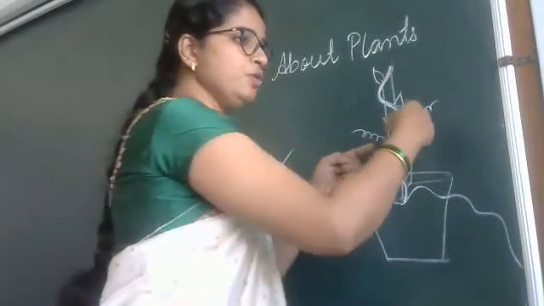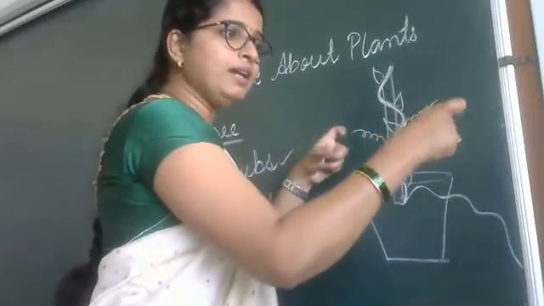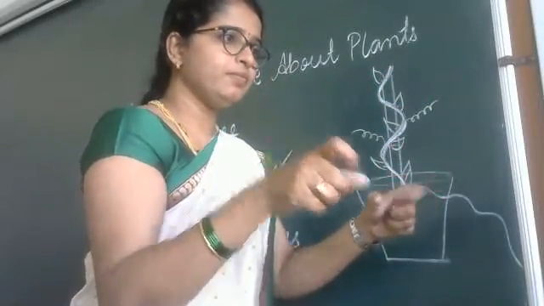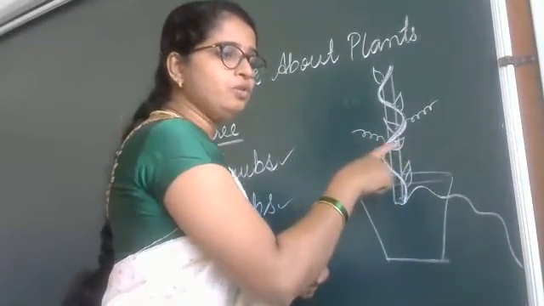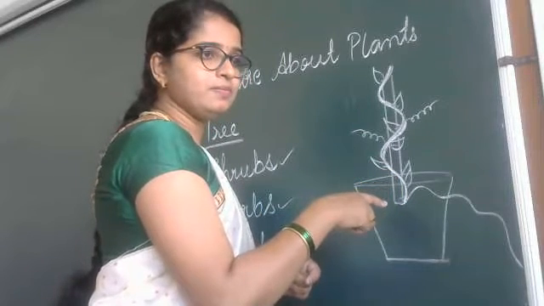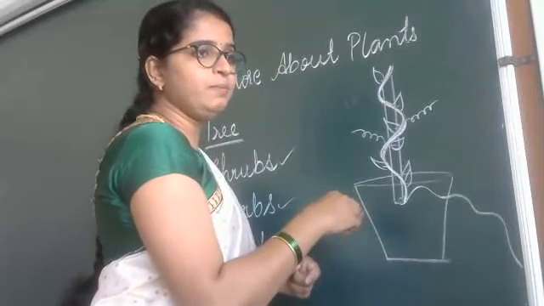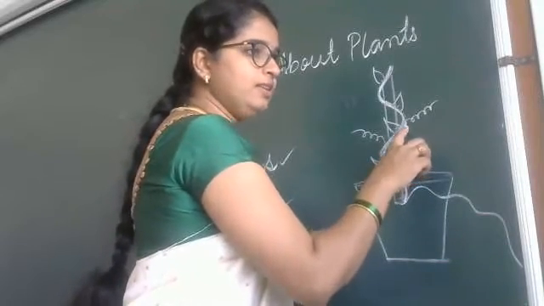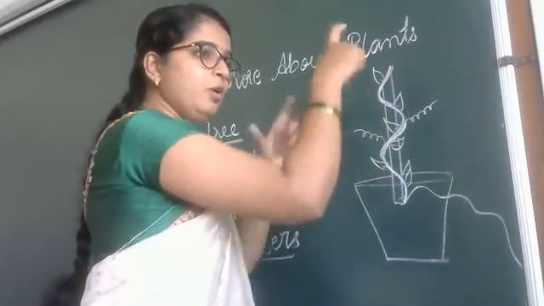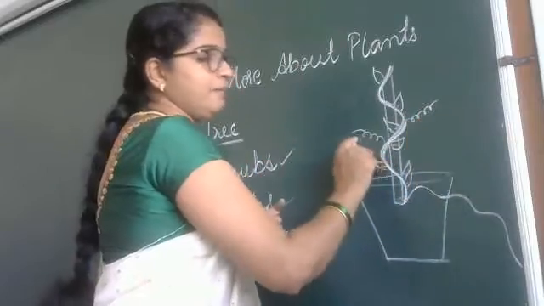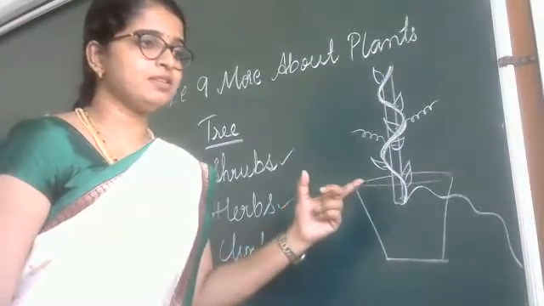This extra spring type stem holds the wall or other plants and gives a grip. Wherever you see climbers, closely observe all those climber plants. You need to observe each and everything. Observation is very, very important. You can find this spring-like stem, a small stem, which gives support to this plant to climb up. Understood? Yes, ma'am. This is called climbers.